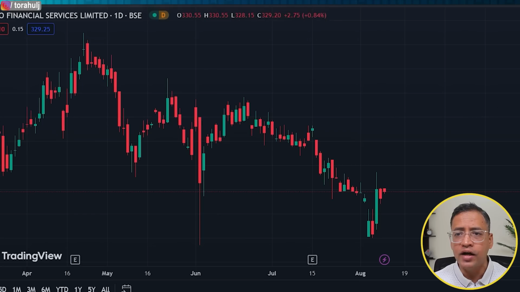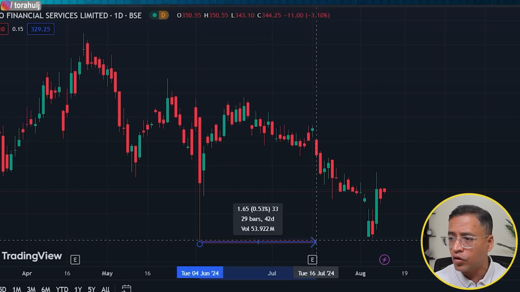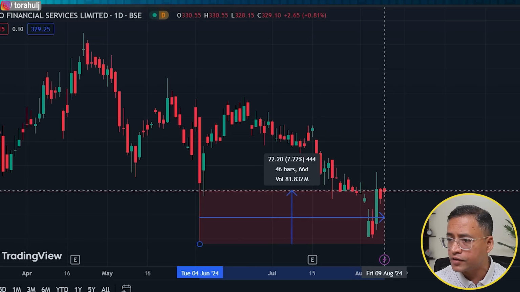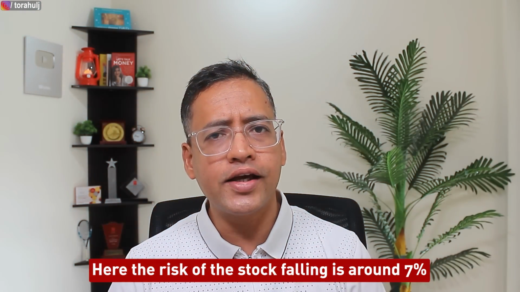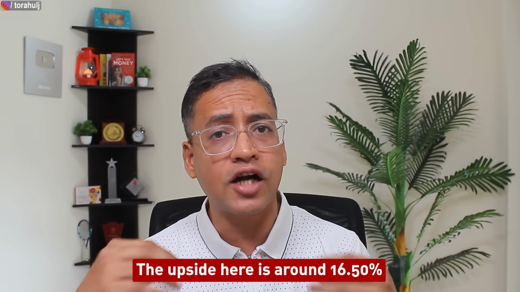So if we try to find out what percentage of draw this is, and for that I just draw this here, we are going to see that it is around 7%. Here the risk of the stock falling is around 7%, but the upside here is around 16.50%. This is one way of calculating risk versus reward.